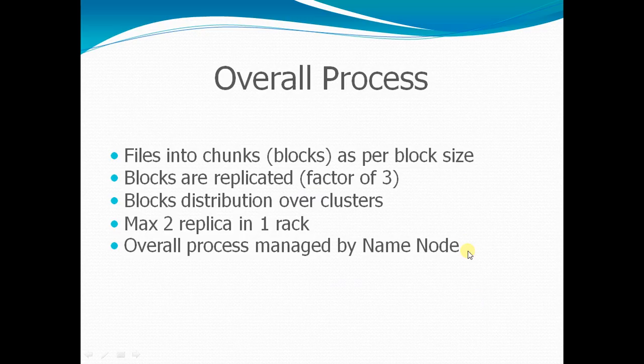So what is the overall process? Files are divided into chunks as per block size, and these chunks are also known as blocks. Then blocks are replicated by a factor of 3. Then block distribution over the cluster takes place, and in one rack at most 2 replicas can be there. This overall process is managed by the name node. And I am going to explain this process with the help of further diagrams.